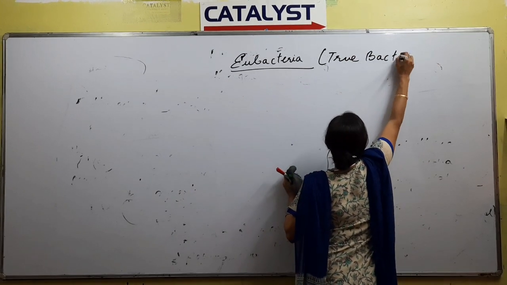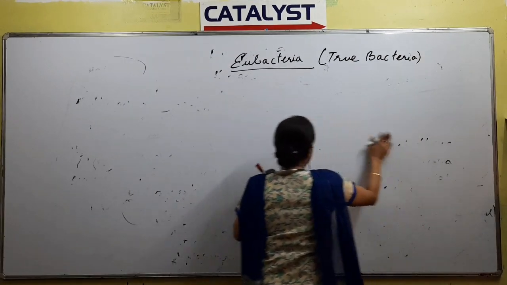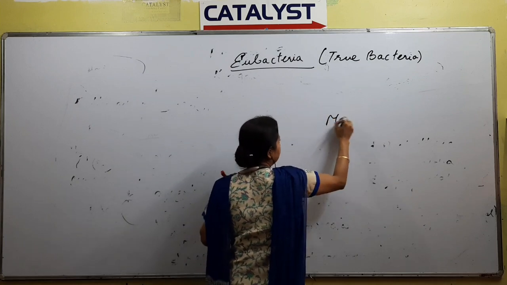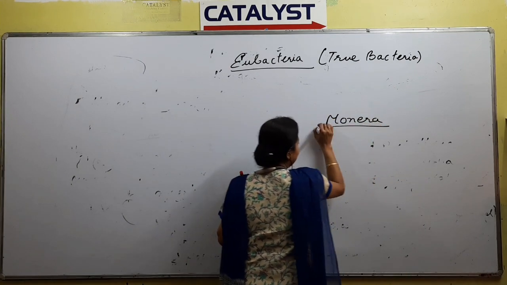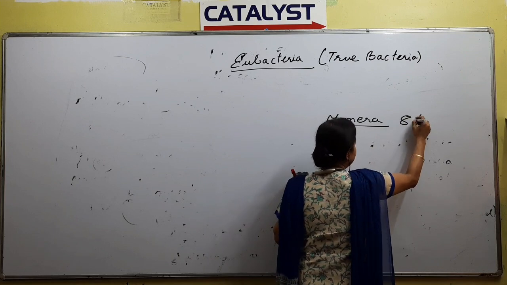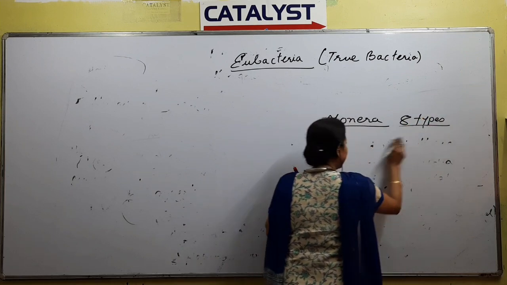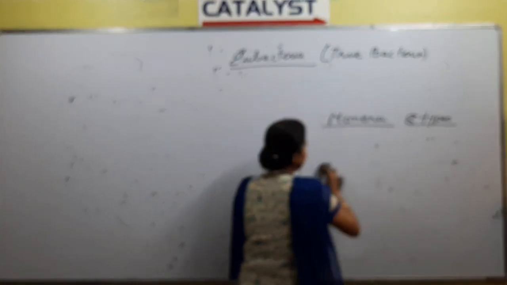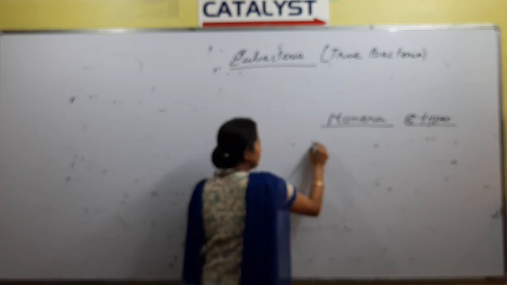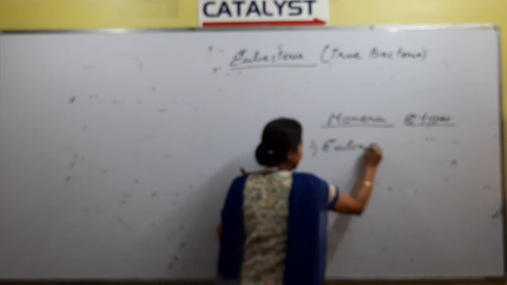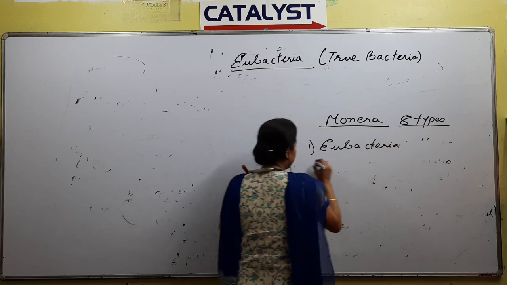Just a second, do we have to say 8 types of Monera? We have discussed only 8 types of Monera. You have not missed anything. So in Monera, what are the 8 types we got? You have eubacteria, cyanobacteria,